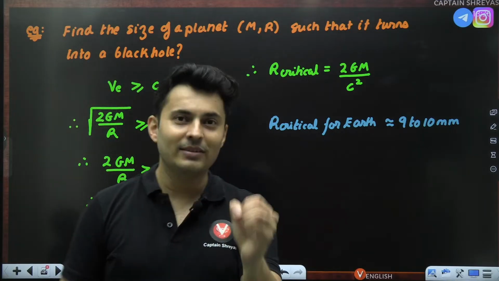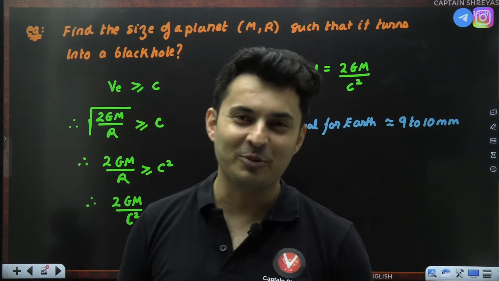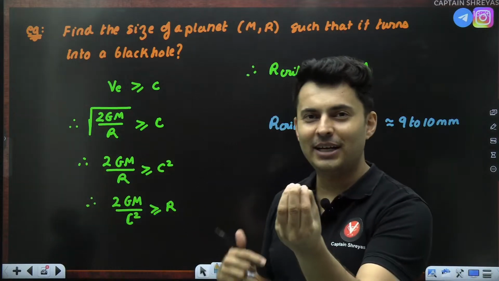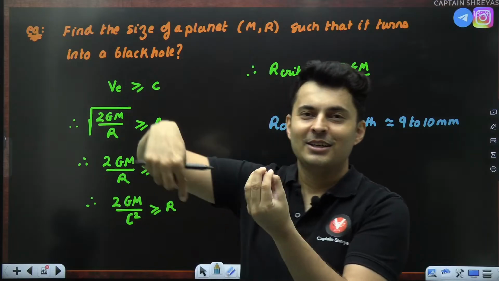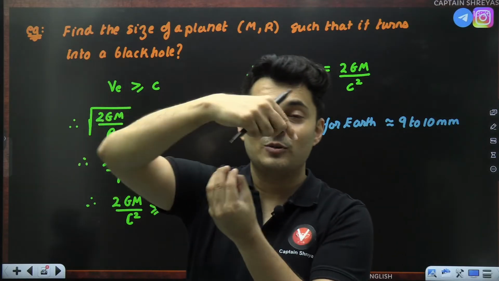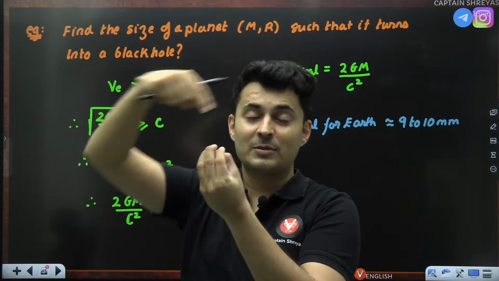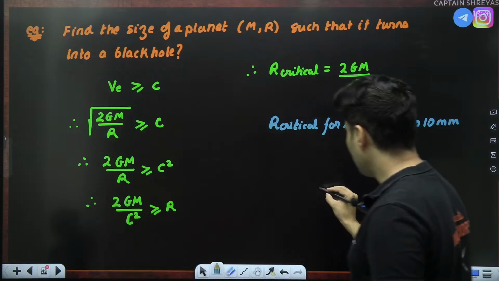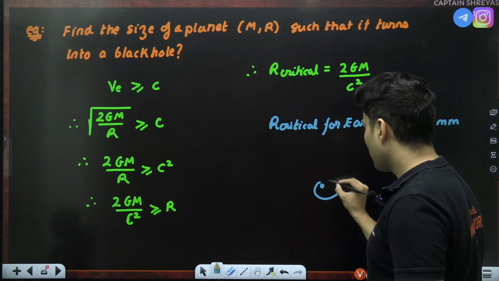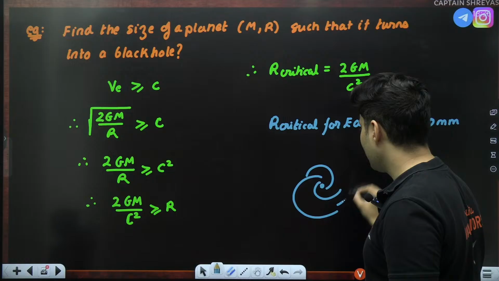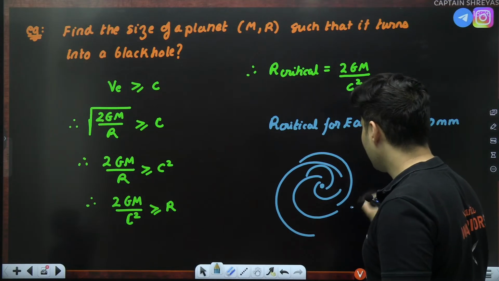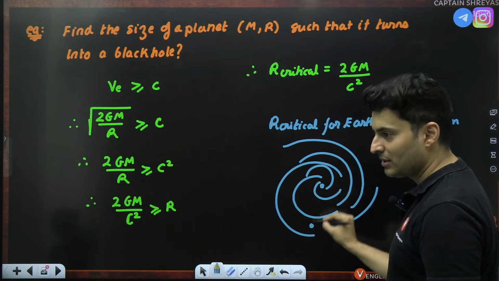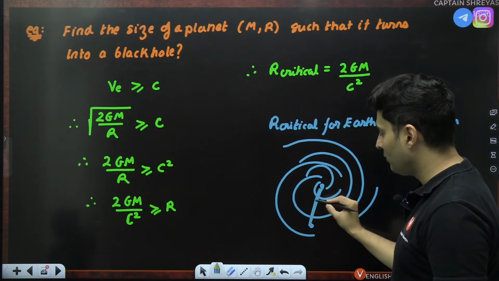And at the center of these galaxies, you have a black hole. Guess what? You might be thinking black holes are very far away. No, but actually there is a black hole right at the center of the Milky Way. You would have seen some images of some spiraling thing, spiral stars, right? So this is the center of the galaxy. There are many arms of that galaxy like this. So this is our Milky Way galaxy, and we are somewhere here. We are not even close to the center. We are really, really far away from the center.